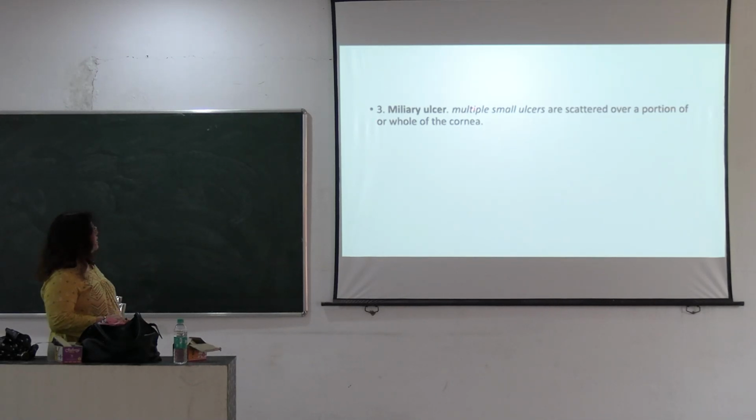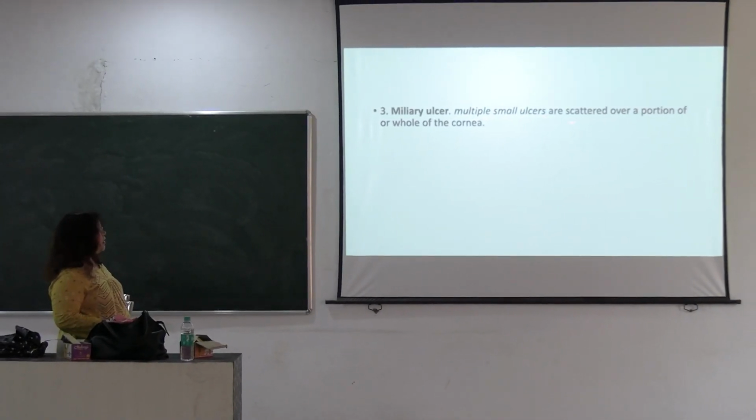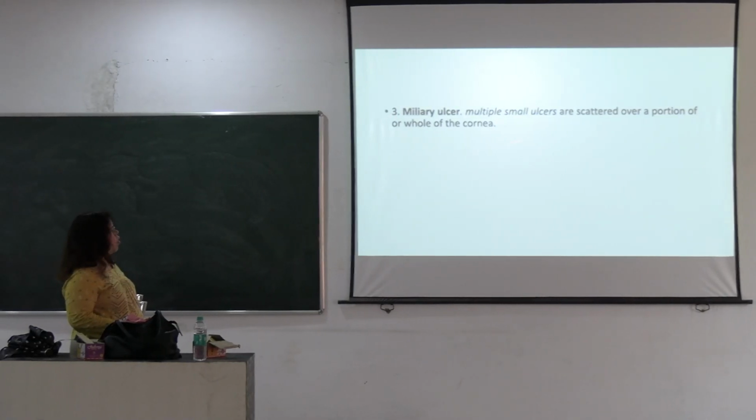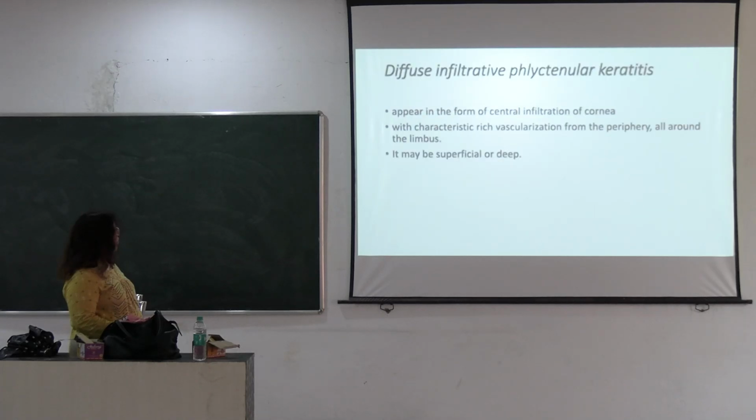And the third one is the miliary ulcer. Here, just like miliary conjunctivitis, the miliary ulcer is scattered over a portion of the cornea or the whole of the cornea. It is formed in a scattered form.